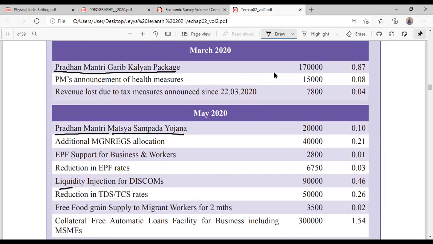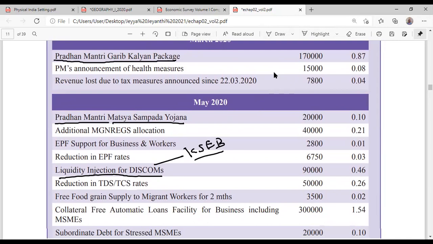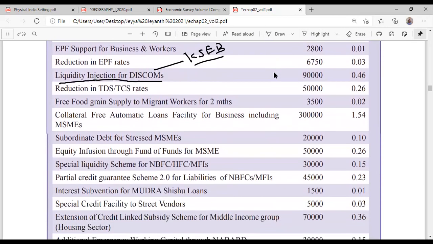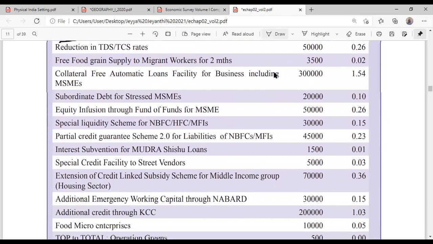Okay, liquidity injection in the discoms. Discoms are distribution companies, like KSEB. So the government has given money support to them. Free food grains. Okay, free food grains. This one, anybody remember what this is?